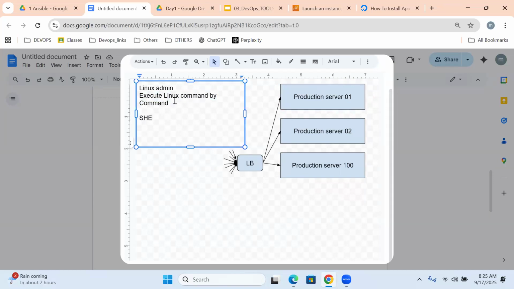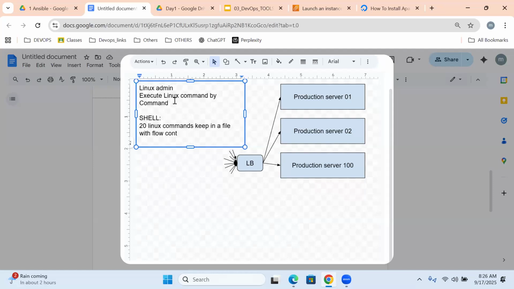For this, we use shell script. By using shell script, we keep these 20 Linux commands in a file with flow control. What is flow control?